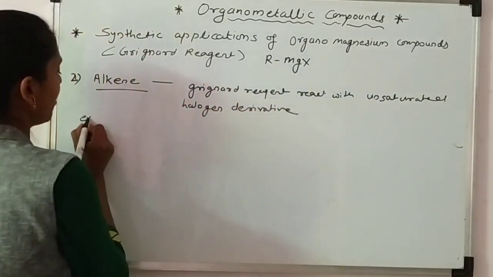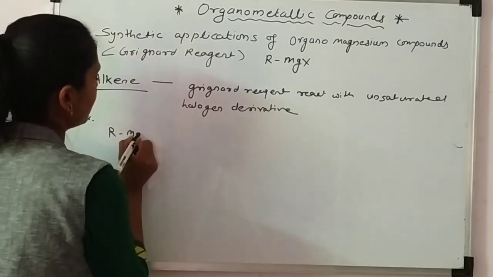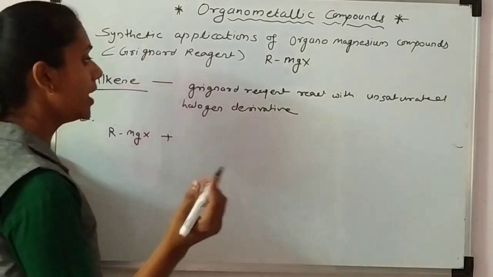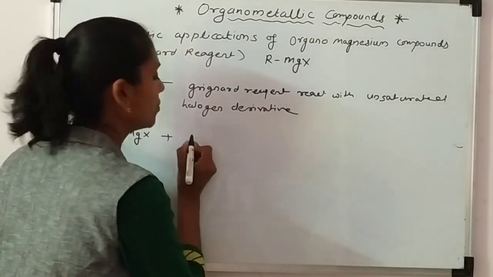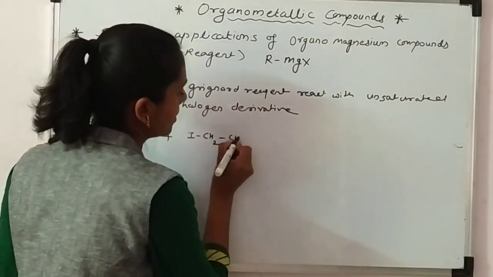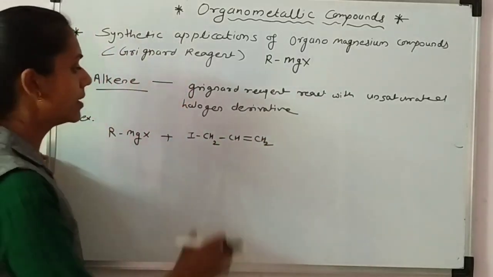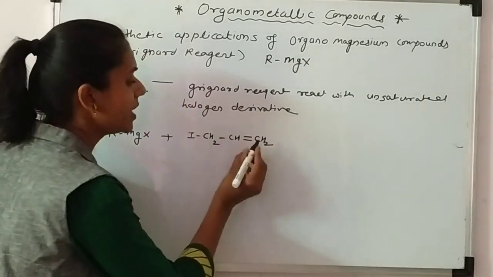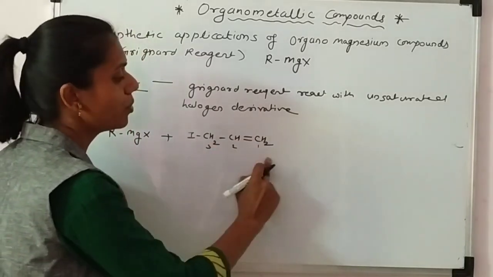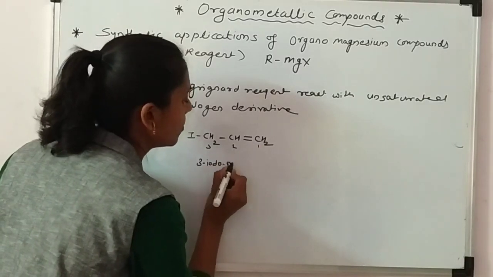See here one example. I have taken firstly a common example, RMgX plus any halogen derivative. So for example, iodo CH2 CH double bond CH2. When we give the numbering 1, 2, 3, it's 3-iodopropene.